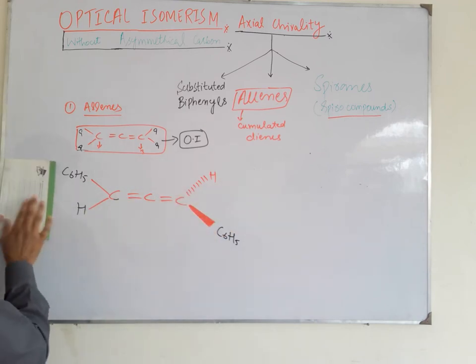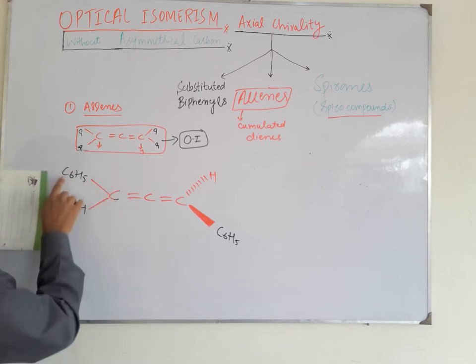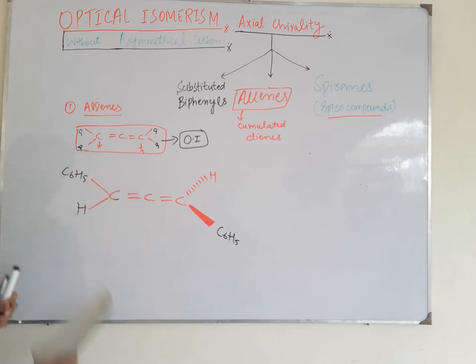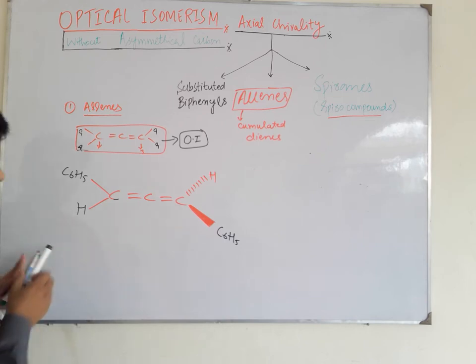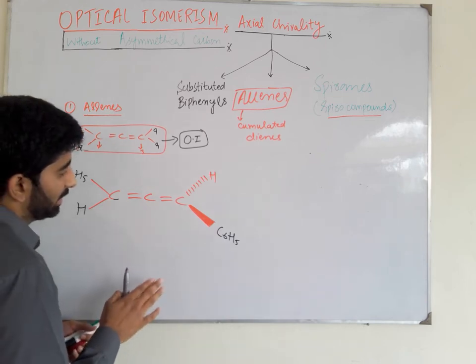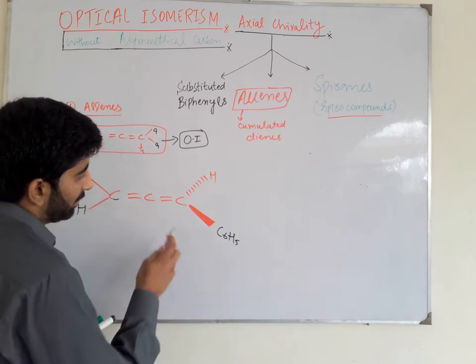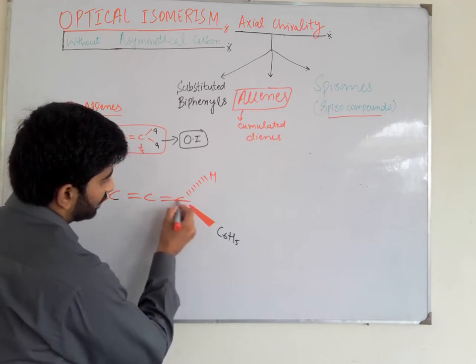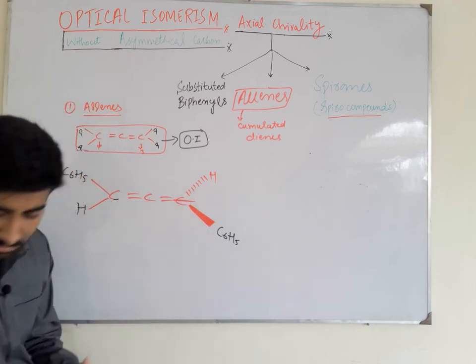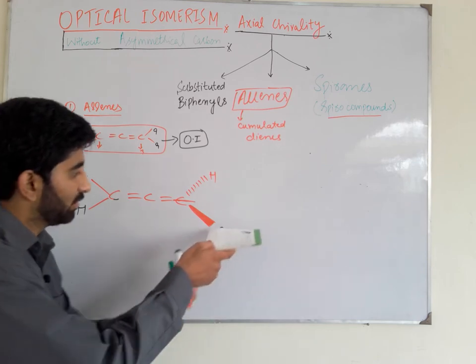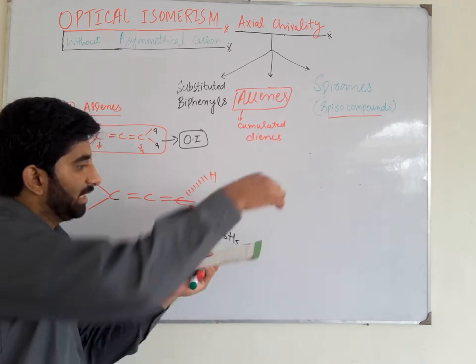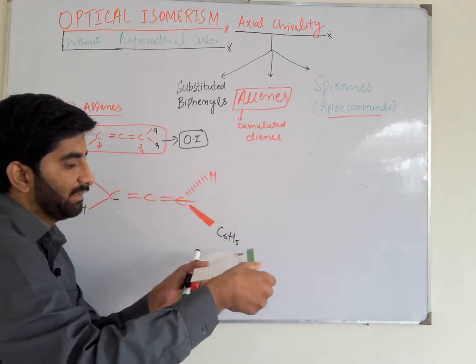When I pass an axis through this plane, this phenyl group is divided into two parts, this hydrogen is divided into two parts, and these pi bonds are cut symmetrically. But when the axis passes through the other plane, because these two groups are present in the horizontal plane, there is a hydrogen here and a phenyl group here.